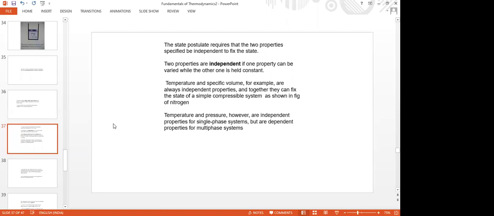See, in one phase region, two properties are sufficient, two independent properties. One property can be varied by holding the other property constant. For example, temperature and specific volume, or temperature, pressure and specific volume. These together can fix the state of a simple compressible system, as shown in case of nitrogen.